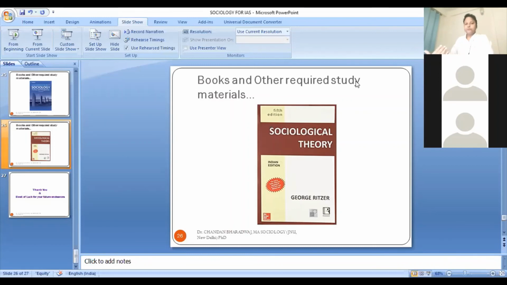Besides that, we have a coaching program for public administration. We are comparatively newer, but we are focusing on quality education and quality training. We give personalized attention to each and every student, and because of these efforts, we are succeeding in a shorter span of time. We have got good results. This year also we had one selection.